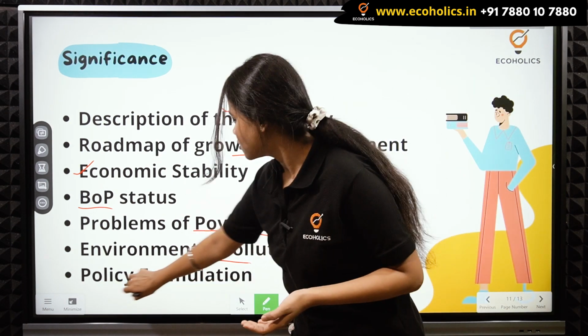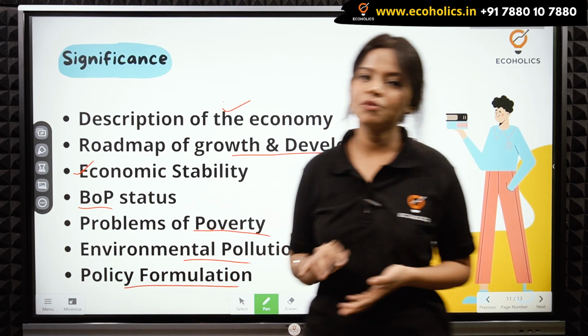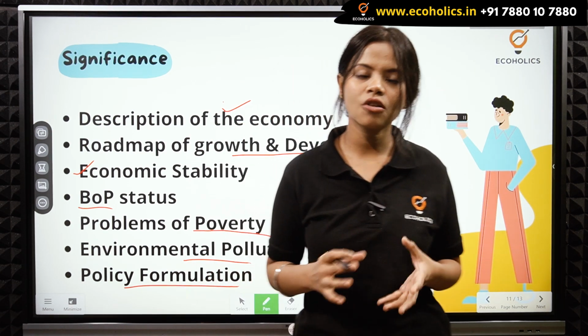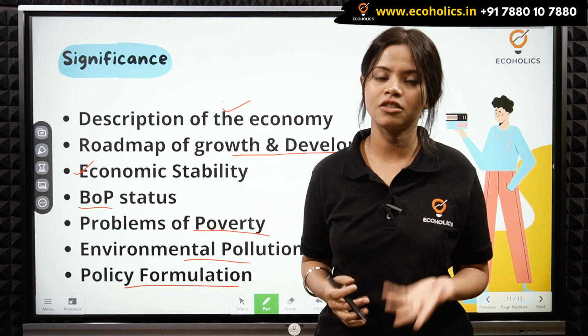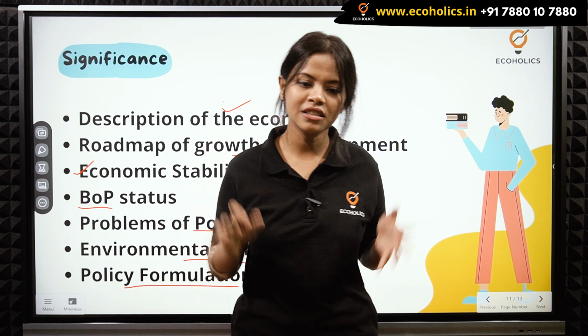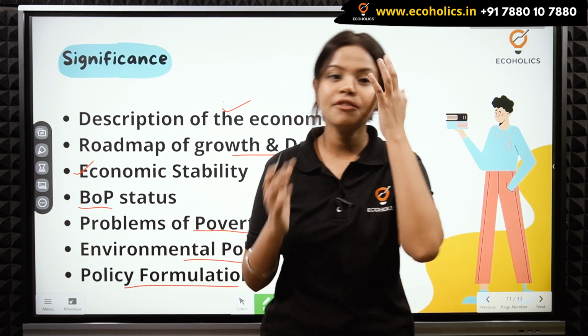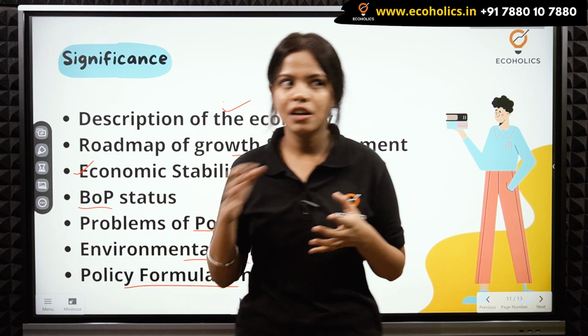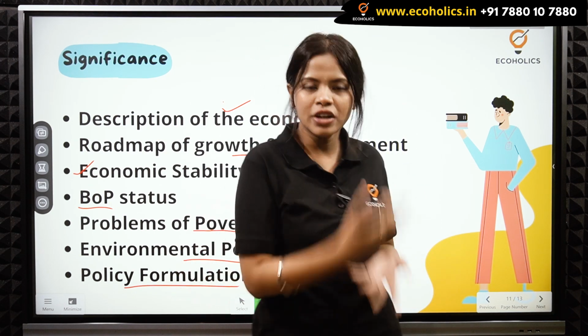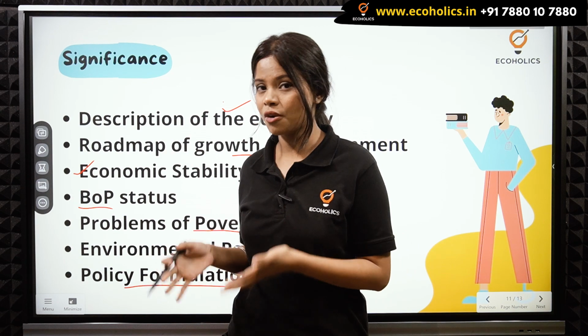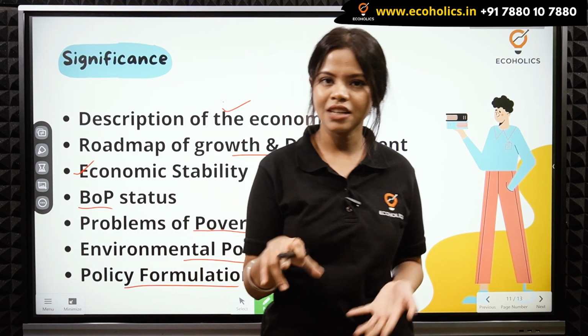And the last thing is your policy formulation. This means what is the present status of your economy. Depending upon that, we tend to formulate policies. The government refers to the present situation. For example, if there is inflation in the economy, the RBI will intervene, and it will come up with some monetary measures to control this inflation from the economy. So it depends upon the present status of the economy.